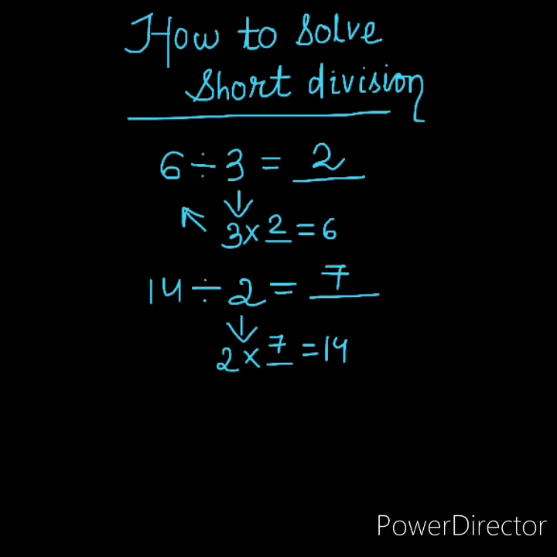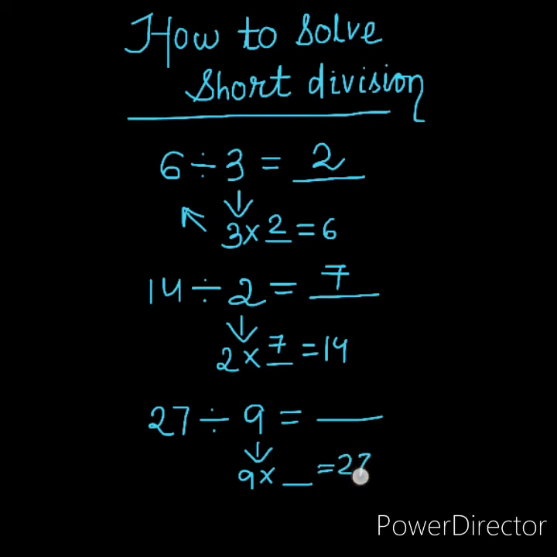7 is the answer. Let's take another example. 27 divided by 9 equals dash. Here we have to see what we multiply with 9 to get 27.